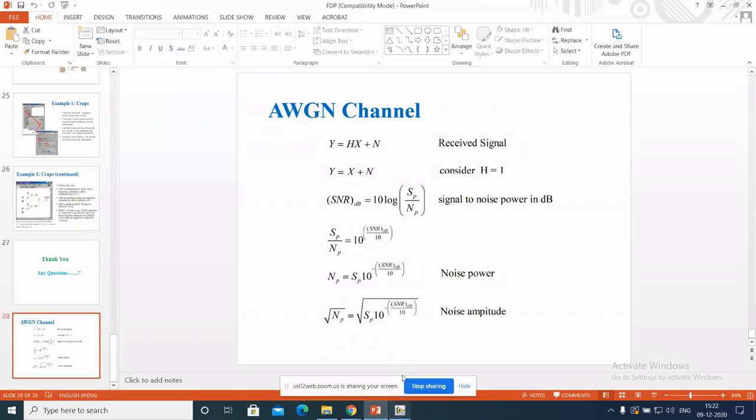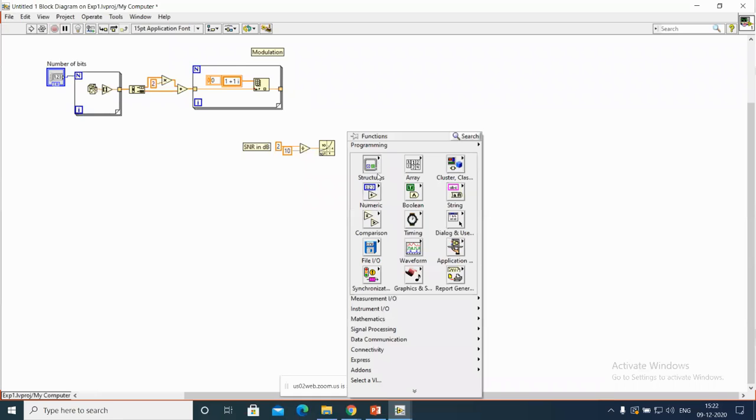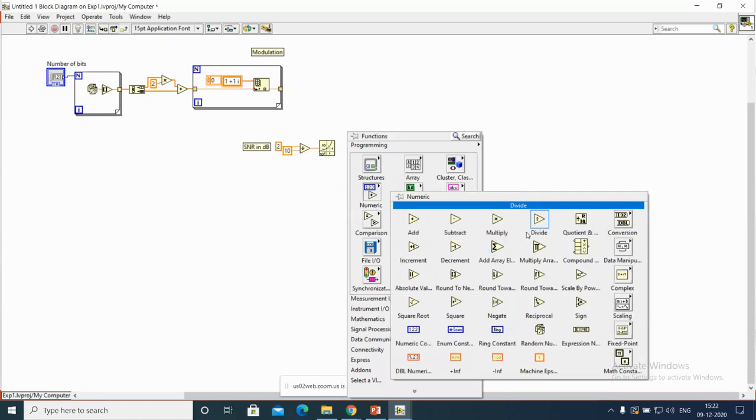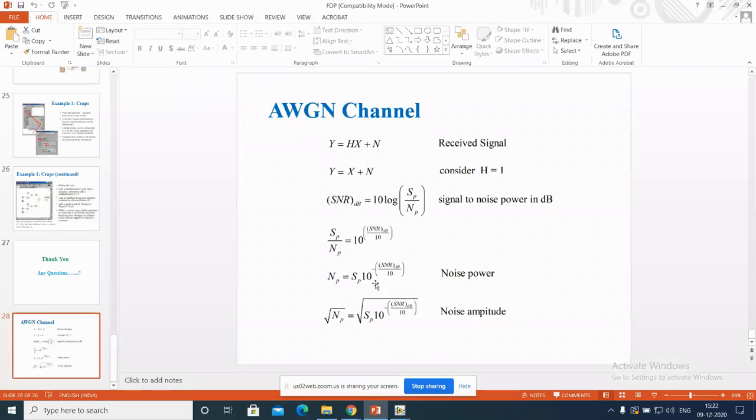Okay. Next, what we are trying to do is 10 raised to power minus. You should get the 10 raised to power minus. That means I am doing 1 by x. One by x. This one, which gives the 10 raised to power minus 1 by this portion. Up to this portion is completed.